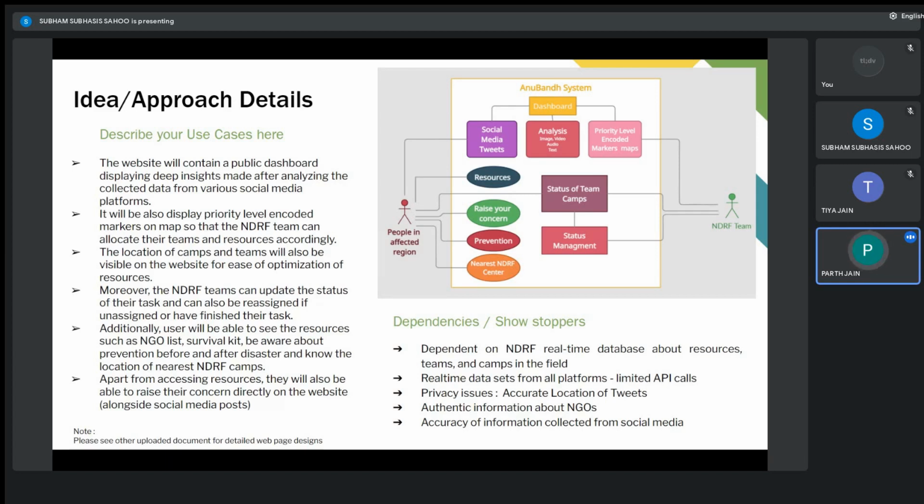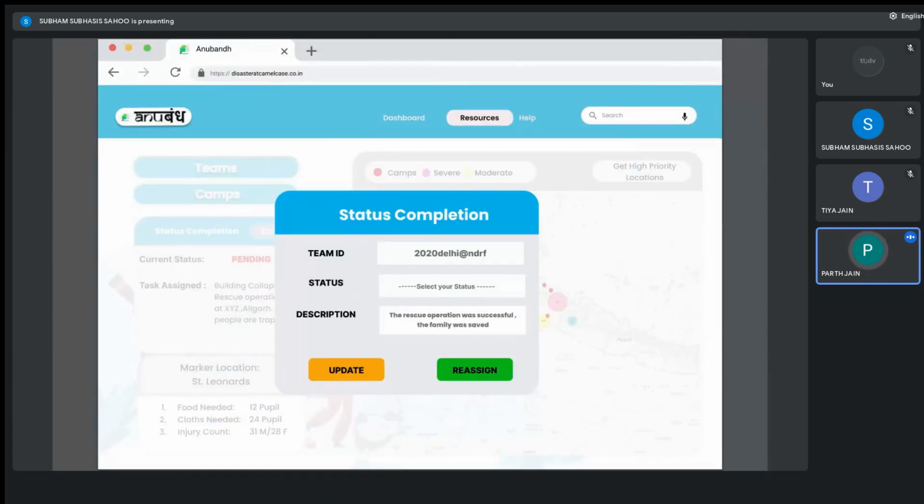Also, they can check the status of various teams and camps on the ground zero. Also, they can do the status management of those teams and camps. Coming to a particular NDRF team, they can update the status of their task and they can also be reassigned if they are left unassigned or have completed their task.